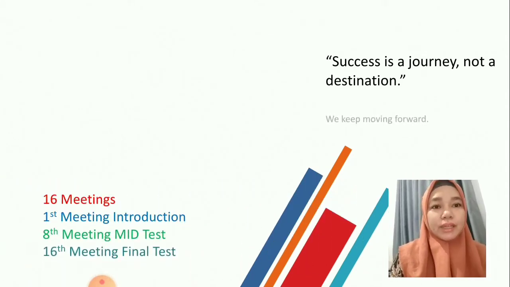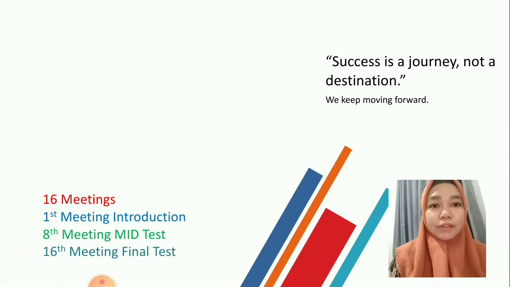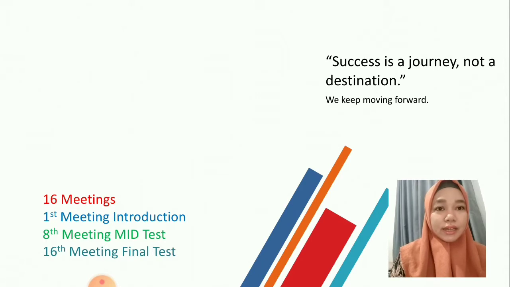One semester consists of 16 meetings, and the first meeting usually covers the introduction, like this one, lecture contract, and overview of the subject. In the middle of the semester there is a mid test, and at the last meeting there is a final test.